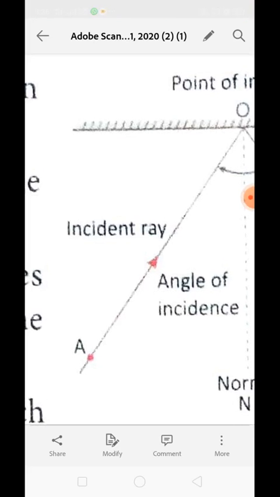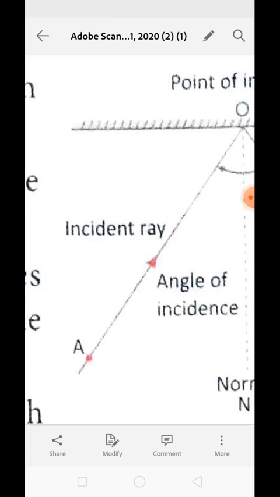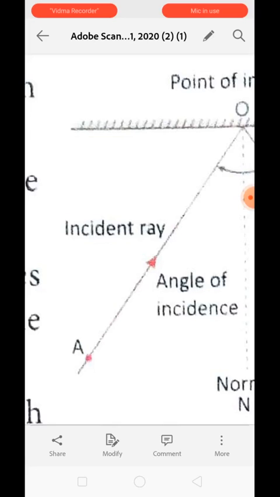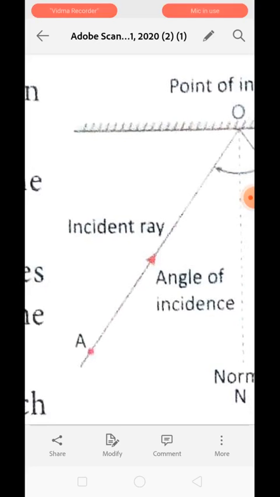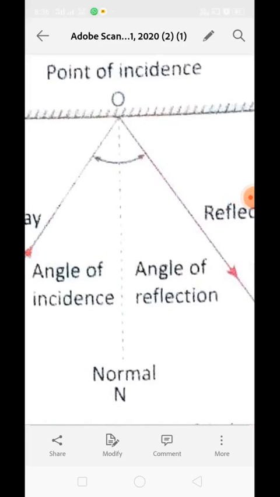Understood? The angle between the incident ray and the normal, angle AON, is what? The angle of incidence. It can be denoted as angle I. I over here is indicating the incident ray. Understood? So angle I will represent the angle of incidence. Understood class? Now the next term is the angle of reflection.